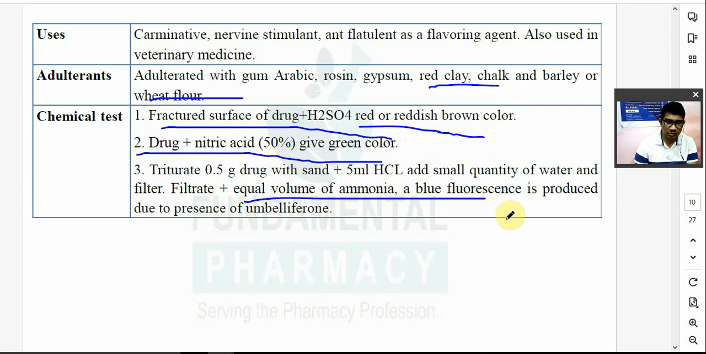You will get a blue fluorescence which is produced due to umbelliferone. Triturate 0.5 g of drug in a mortar and pestle with 5 ml of hydrochloric acid. Add a small quantity of water. Filter it, and to the filtrate add an equal amount of ammonia. You will get a blue fluorescence. That is because of the umbelliferone.